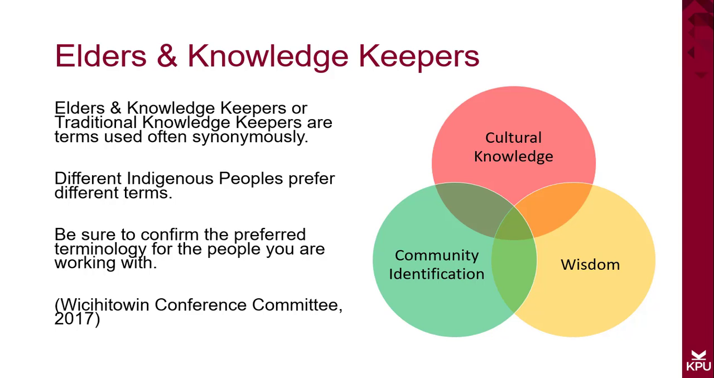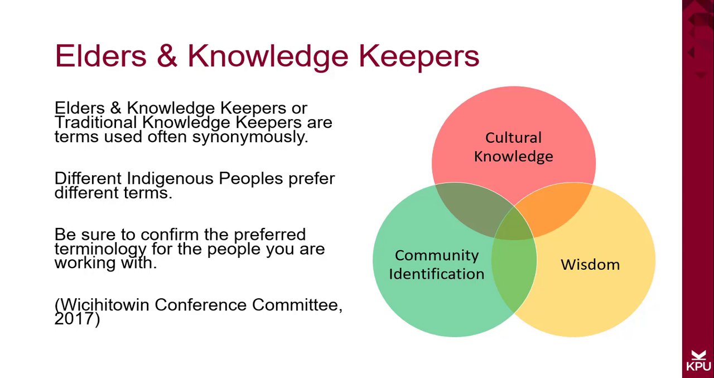And lastly, elders and knowledge keepers must be identified within their own community as someone that is an elder or knowledge keeper. Someone can't simply claim the status elder or knowledge keeper. It's a position bestowed upon someone by the community. We will now look at a citation style to properly attribute information to elders and knowledge keepers.